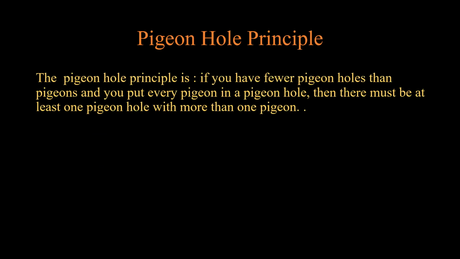Now we say that the pumping lemma is linked to the pigeonhole principle. So what is this pigeonhole principle? The pigeonhole principle says that if you have fewer pigeonholes than pigeons and you put every pigeon in a pigeonhole, then there must be at least one pigeonhole with more than one pigeon. Say for example, we have 10 pigeonholes and 12 pigeons. It is probable that one pigeonhole may contain two pigeons or two pigeonholes may have one pigeon each since we had 12 pigeons. So we don't know which pigeonhole has how many pigeons.